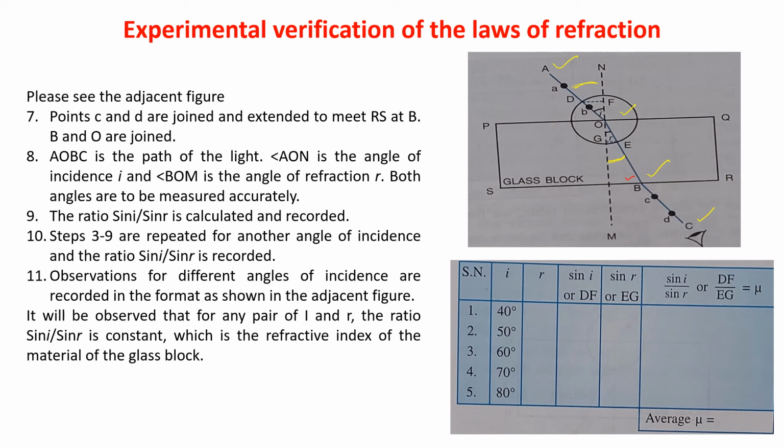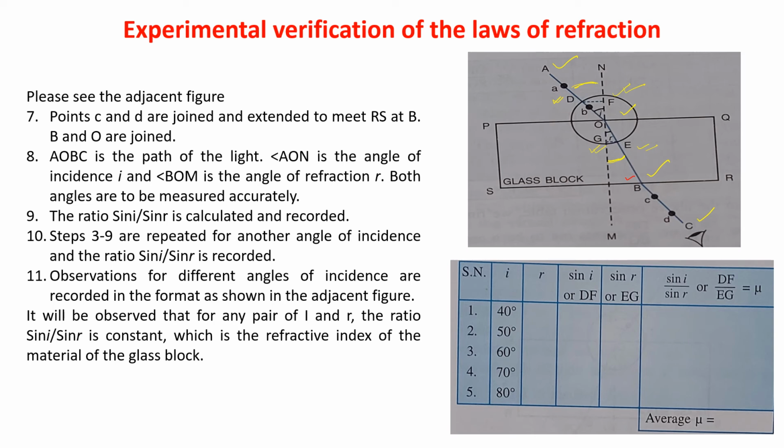What you have to do, you have to draw a circle from the point O, which is cutting the line AO at point D, and cutting the line OB at point E. Now from D, draw a perpendicular which is meeting MN at point F, and from E, draw a perpendicular which is meeting MN line at G. Now this angle DOF, if I want to take the sine of I, this is I angle.